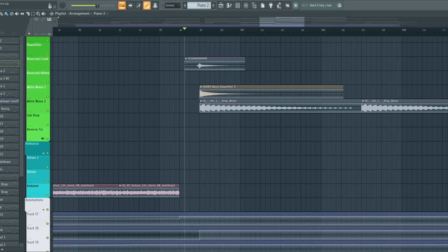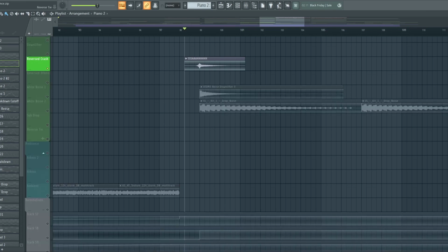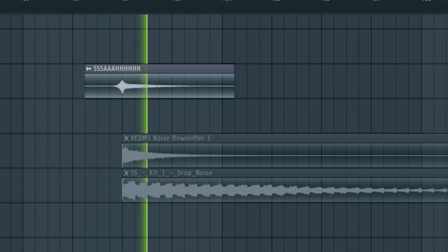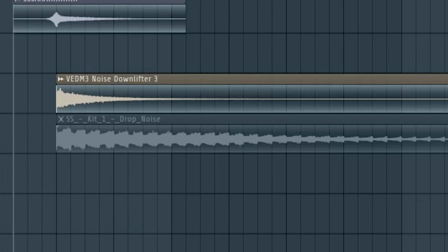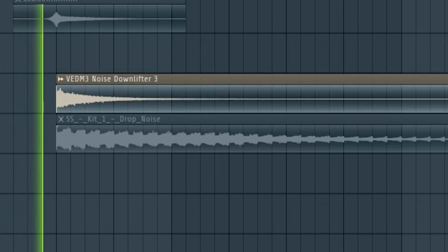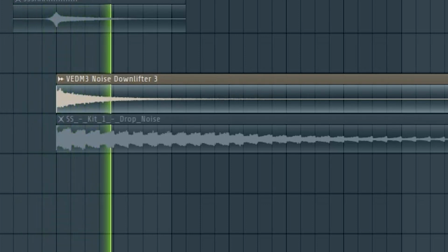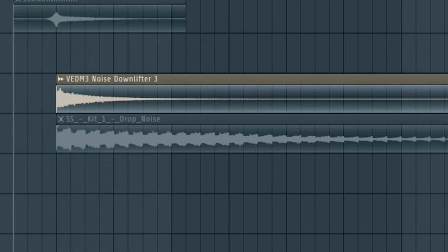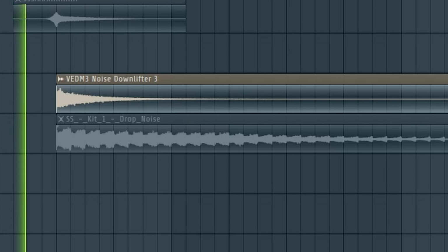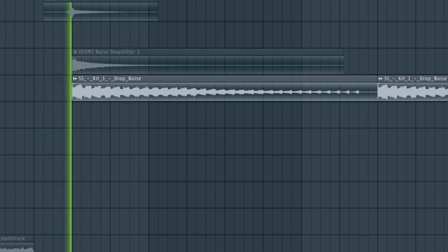We will be adding some different effects. We start with this riser kind of sound. And then we have a downlifter. And then we have some white noises that keep going down in volume, sidechained, to get this kind of pumping effect again and to fill the sound spectrum.